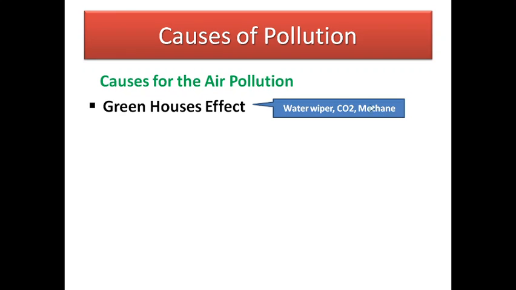These three elements affect the environment, and that is called the greenhouse effect. The greenhouse effect is the main cause of air pollution. These three things mainly affect the environment: water vapor, carbon dioxide, and methane.